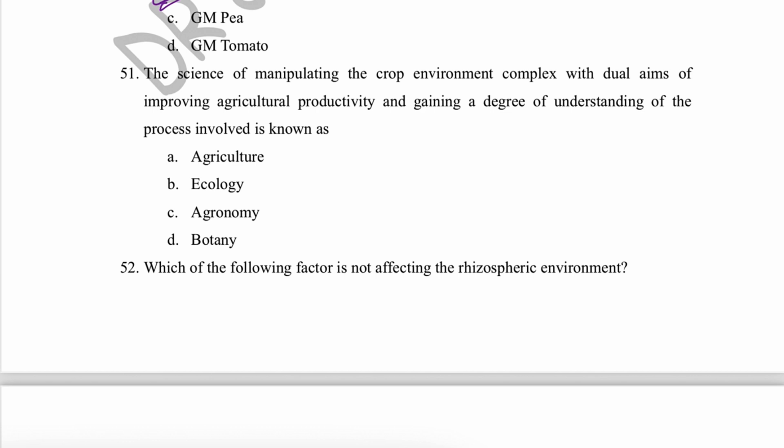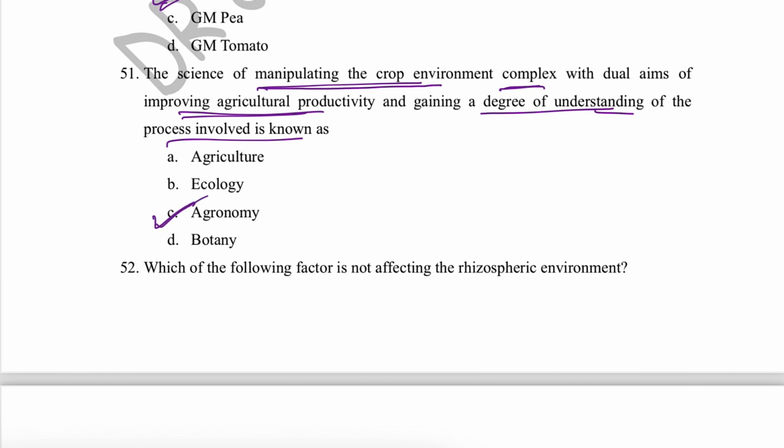So what was the question? The science of manipulating the crop environment. So we are basically manipulating the crop environment, that is a complex environment, with the dual aim of improving agricultural productivity and gaining a degree of understanding of the processes involved. What are the processes involved between crop and environment? So basically this deals with agronomy.